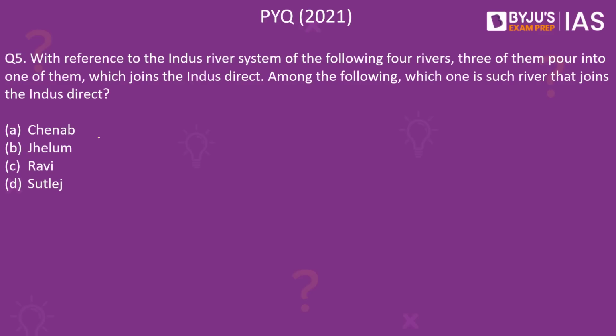Next, there is a previous year question from 2021. With reference to the Indus water system, of the following 4 rivers, 3 of them pour into one of them, which joins the Indus direct. Amongst the following, which is one of the rivers that joins the Indus direct? It is saying that 3 of these rivers join the 4th river, and then the 4th river is the one that will be joining Indus. Which is that river? The correct answer here is D, Satluj.